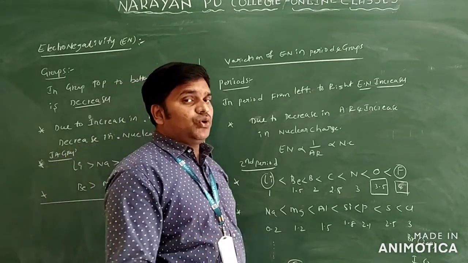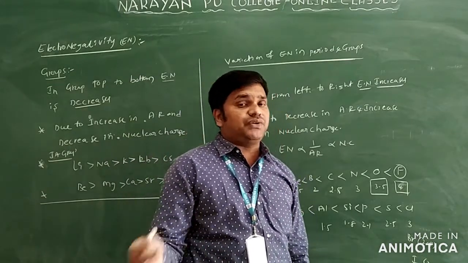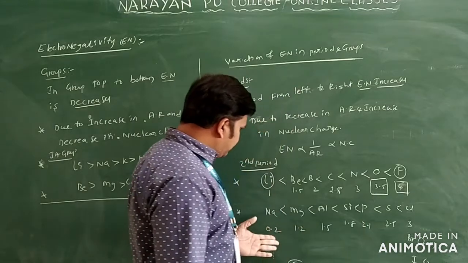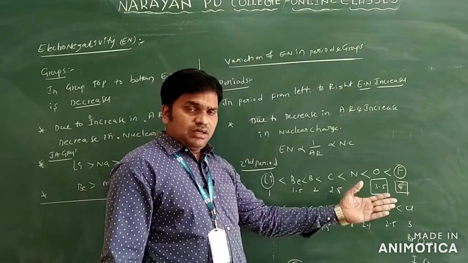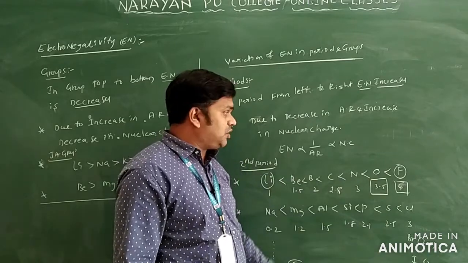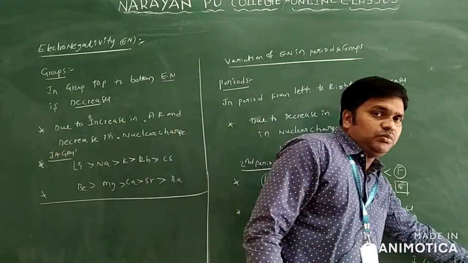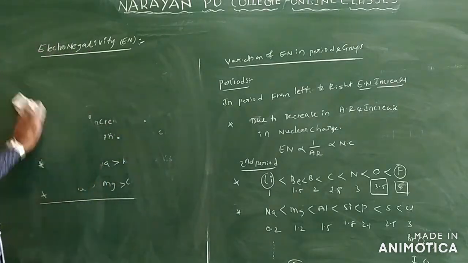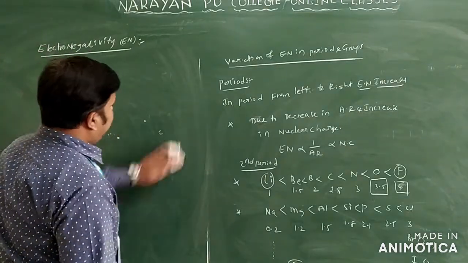Next to fluorine, which has the highest value? Next to fluorine is 3.5. Is there any other value? No, the other values are less than oxygen. So the second most electronegative element in the periodic table is oxygen, with value 3.5. From this you will write some points.